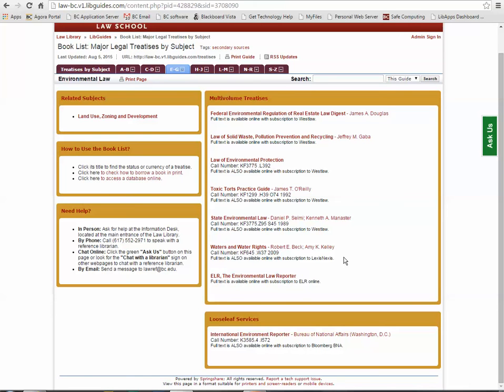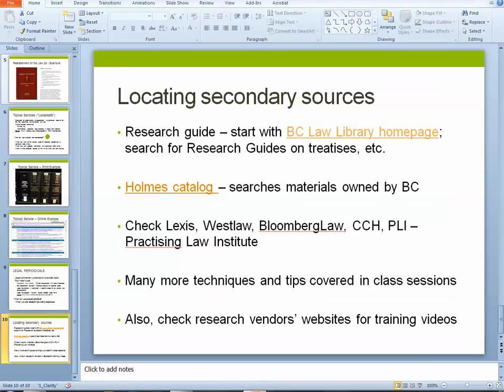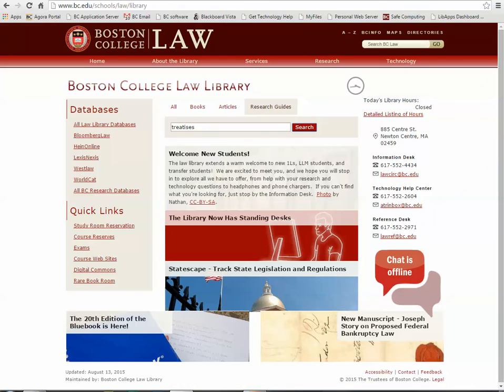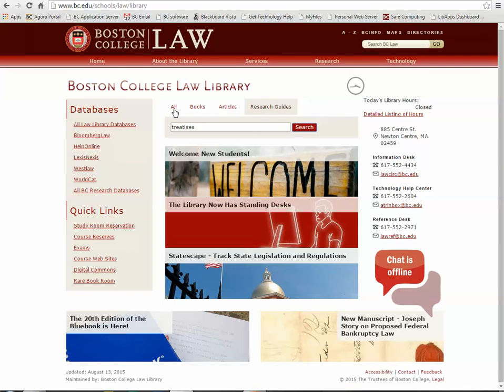You needn't memorize the content on the different vendors. So let's go back for just a moment. We were looking at research guides. Now I want to show you the Holmes catalog, which searches materials owned by Boston College Law School or the larger university. So we'll go back to our home page again, and this time I'm going to say I want to search under all, and I'm going to look for environmental law.